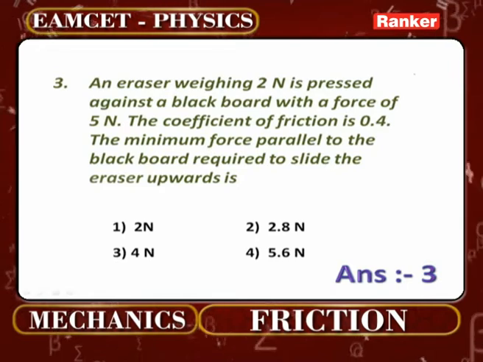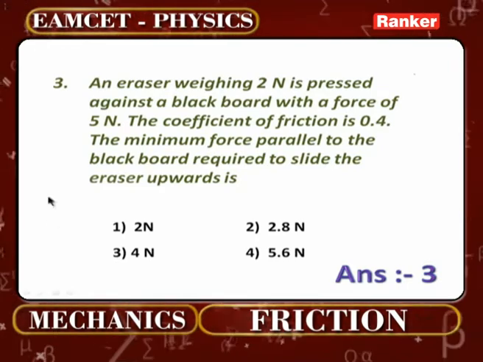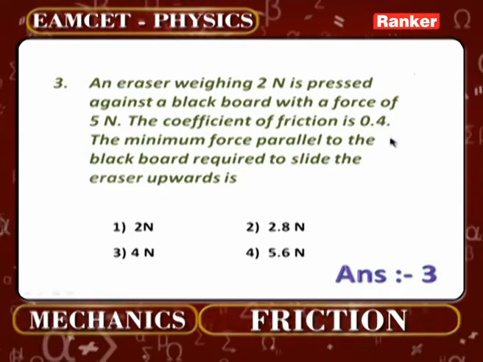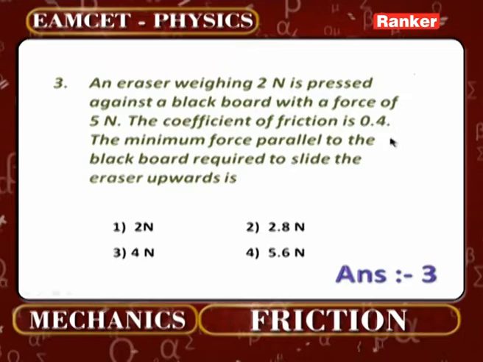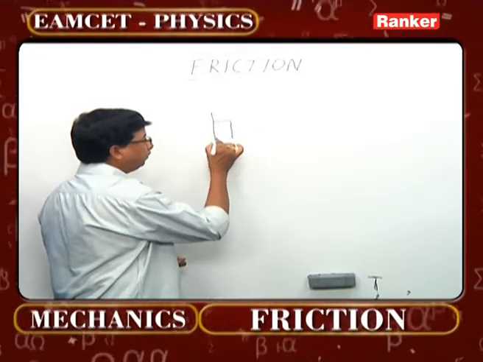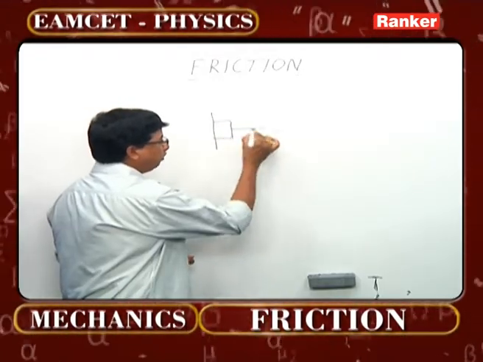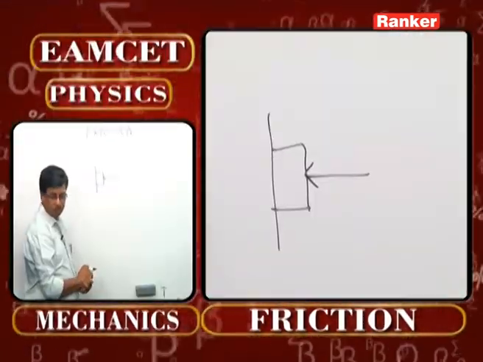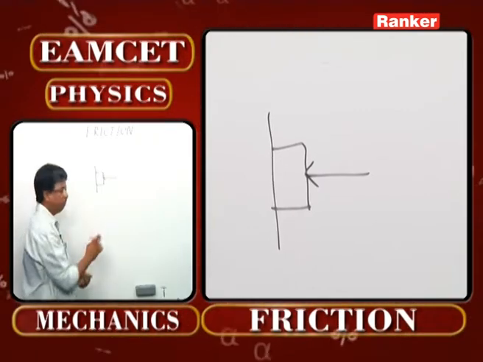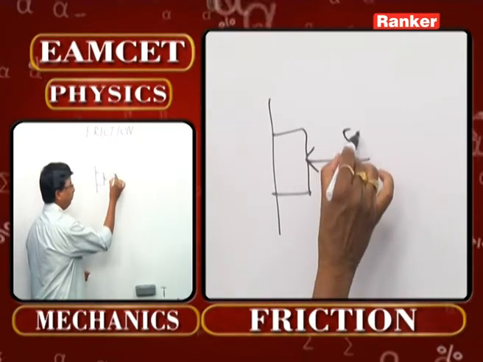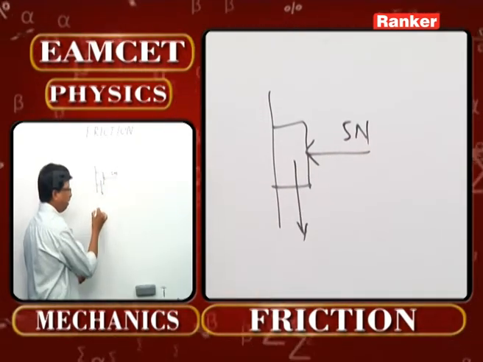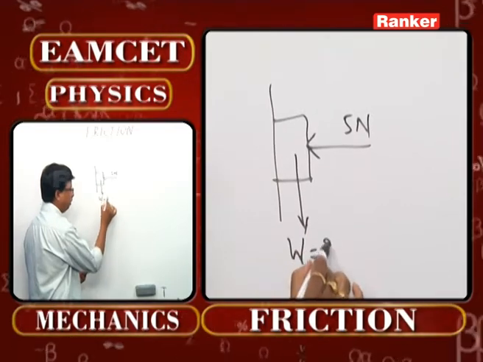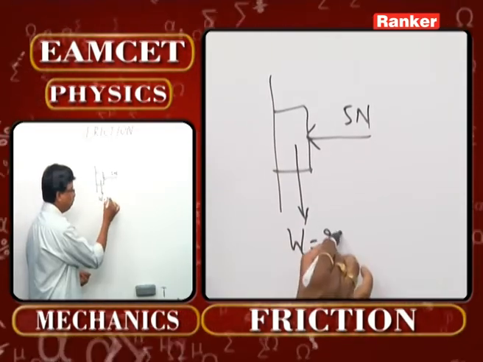Because here he is talking about the eraser not to come down, it is to move upward. That is a condition he is mentioning. If I consider this is the eraser, you are just pressing that one with a force F. What is the force we are applying? That is now given as 5 Newton. And what is the weight mentioned for this eraser? It is given as 2 Newton.